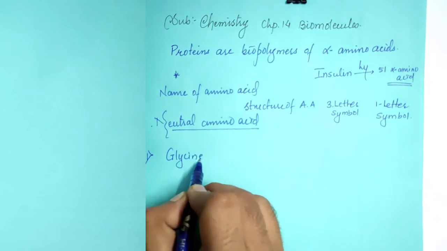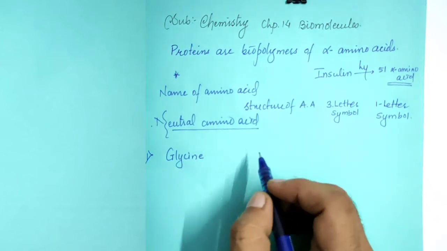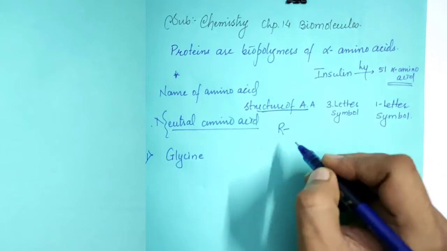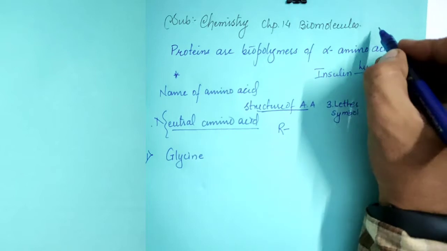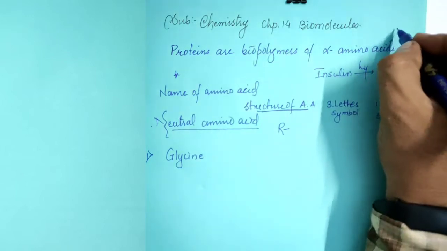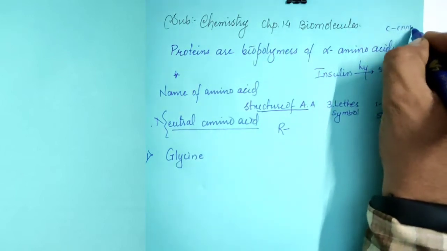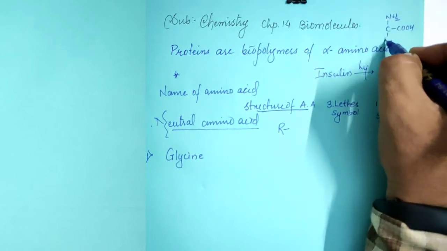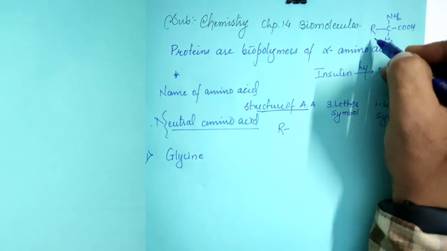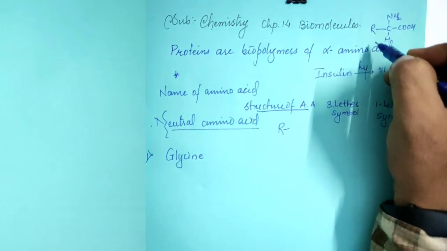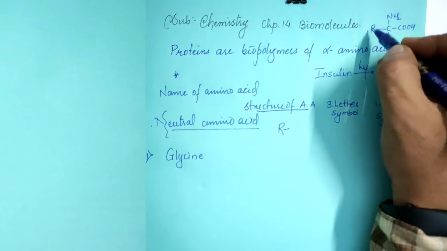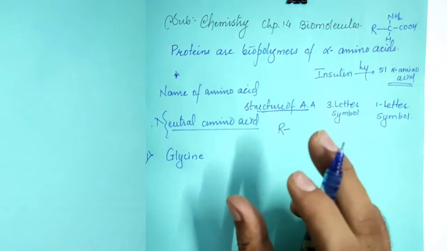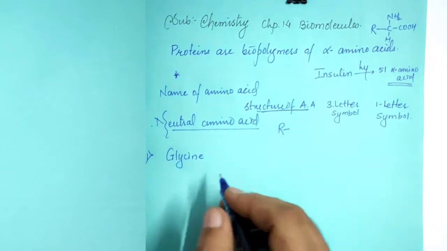Glycine. Glycine is the first amino acid. In the textbook, in the structure they have said R substituent. R substituent means, say for example, this is the general structure of amino acid. This R group will always change. The first time, when R is hydrogen, only hydrogen has been represented in the textbook. I will be drawing the entire structure for all the 20 amino acids.